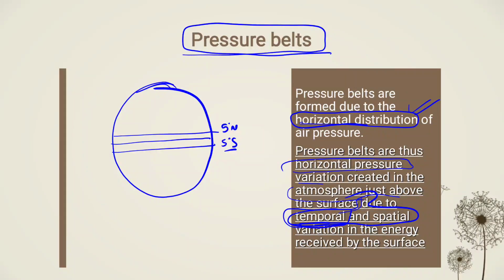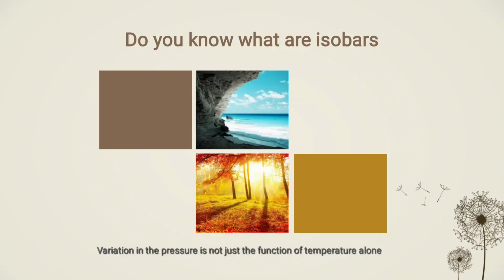Historically, the condition arises according to the time and according to the space, and various kinds of pressure belts are created.